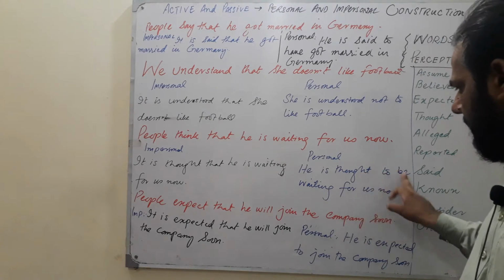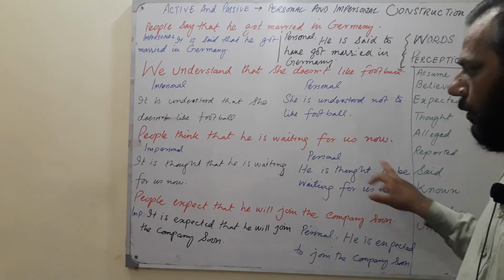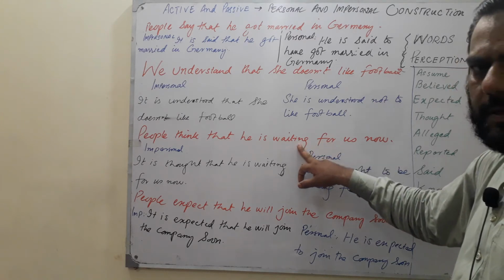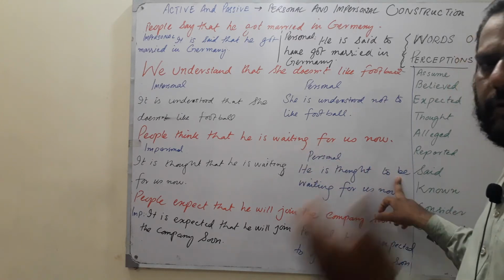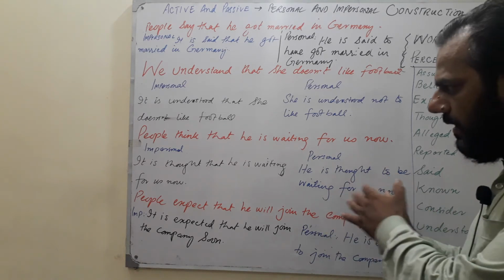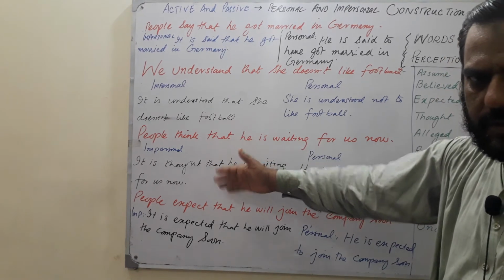Okay. To be waiting. Why do I use be? Because after "to" we need the first form, and waiting is the fourth form, the ing present participle. So be is going to be helpful for us. To be waiting for us now. This is the personal and that is the impersonal construction.